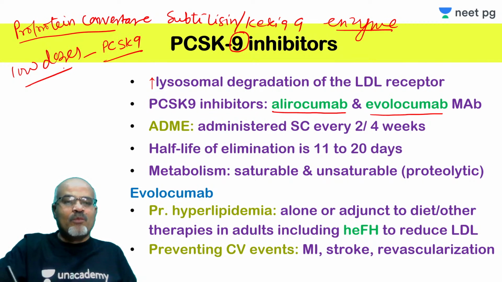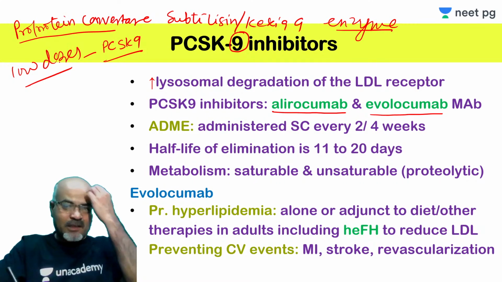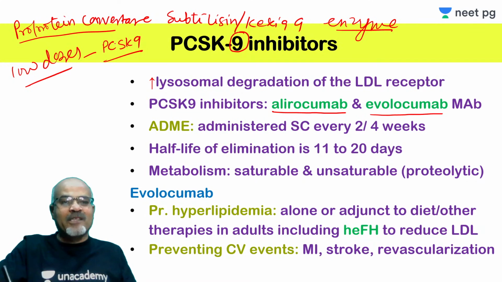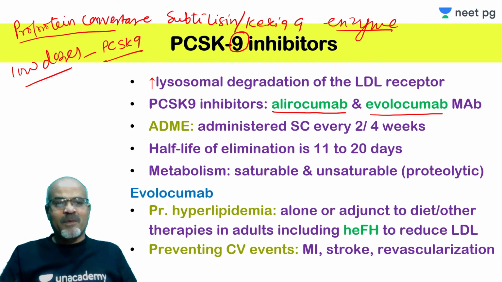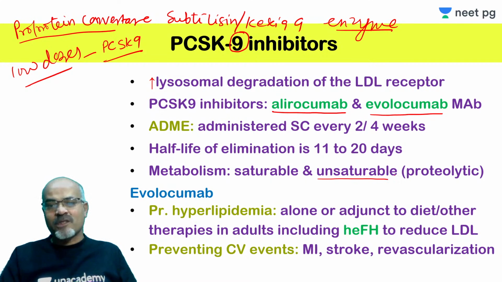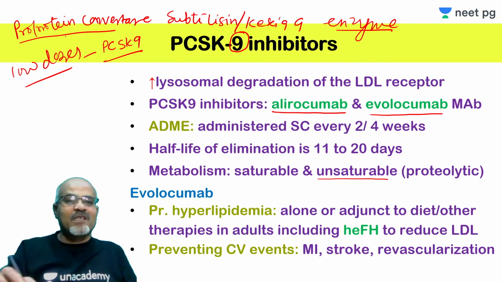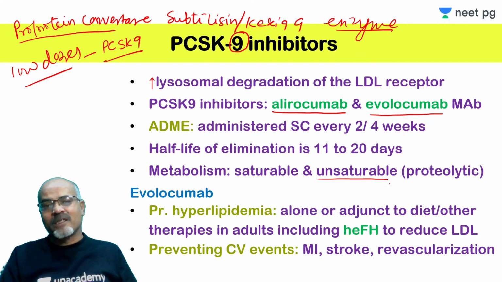So the low dose is a saturable process, and it is degraded or metabolized by receptor-mediated metabolism, taken in and metabolized. Another is unsaturable, that is proteolytic. When doses are high, it is a higher capacity unsaturable process where proteolytic degradation of this monoclonal antibody occurs. So it is a peptide ultimately, right?